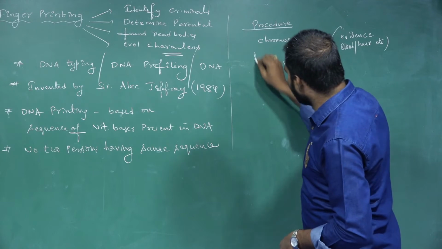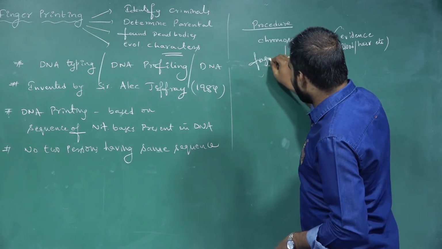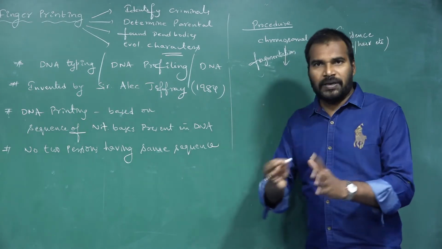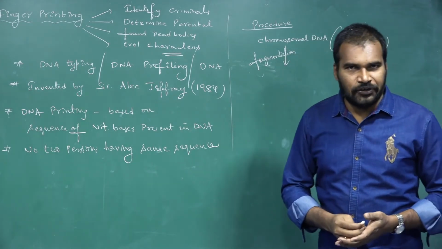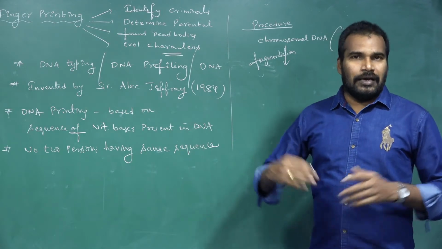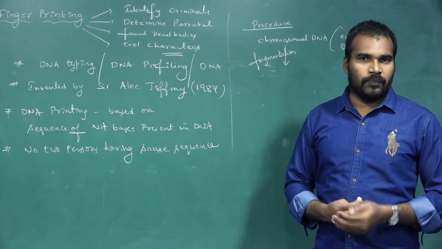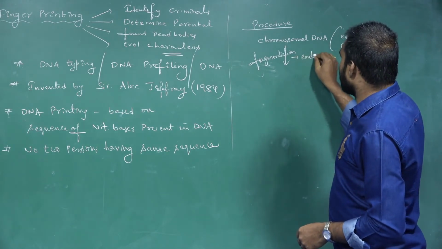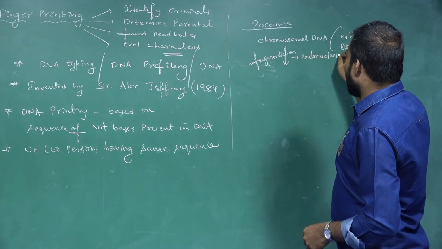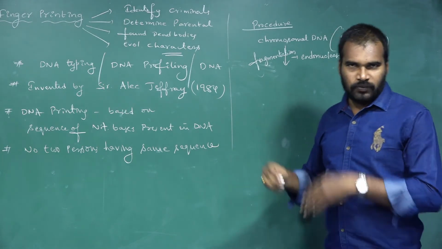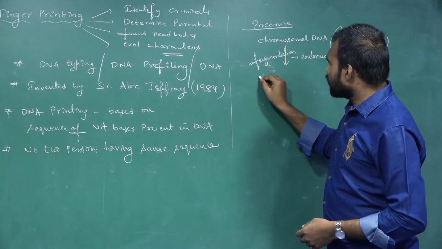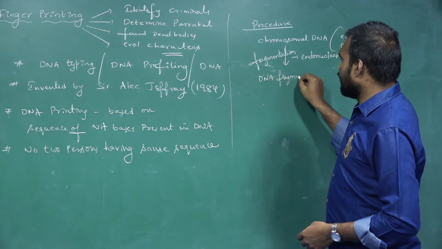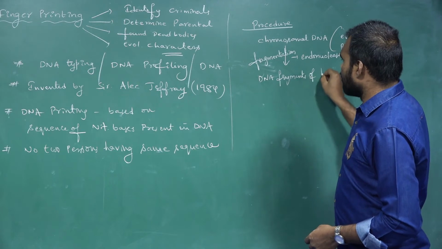So next, what are we doing? We are doing fragmentation. What is fragmentation? Breaking the chromosomal DNA into different lengths of fragments by using enzymes. What is the enzyme I am using? Endonucleases. By using this enzyme, I made DNA fragments of different lengths.